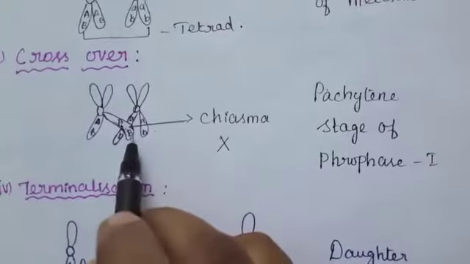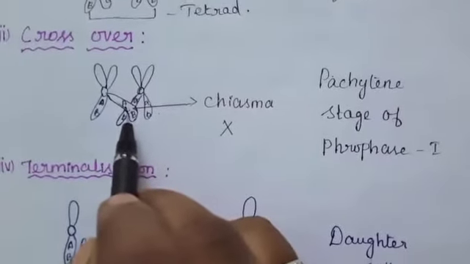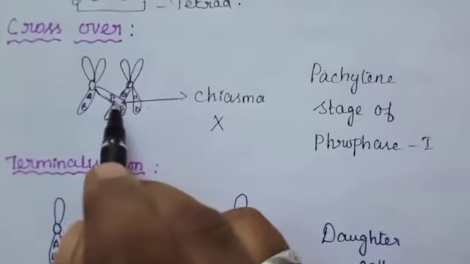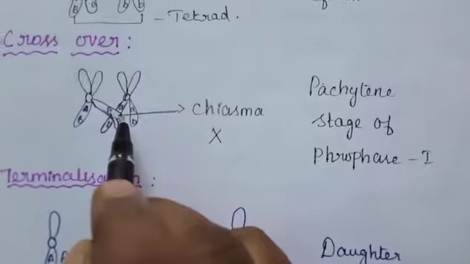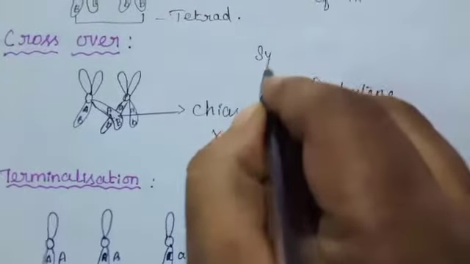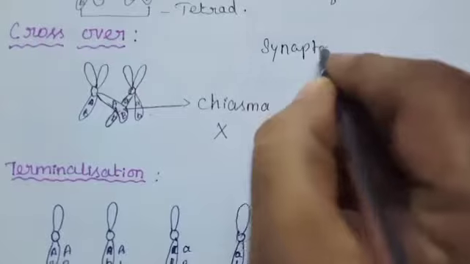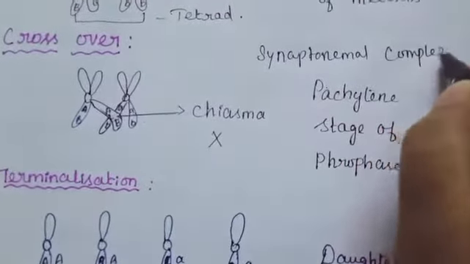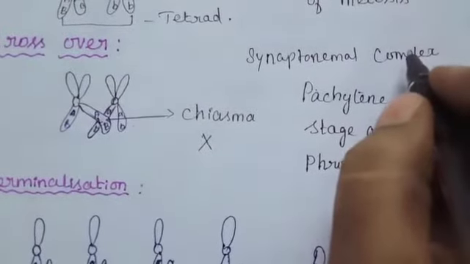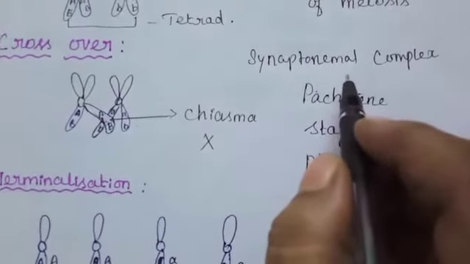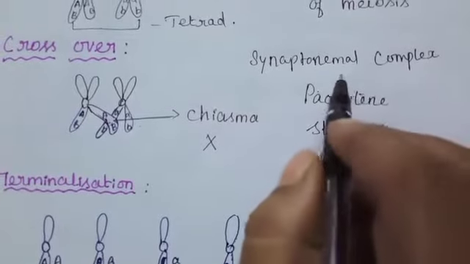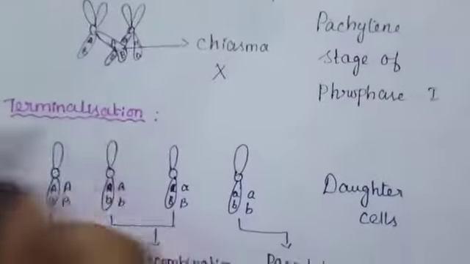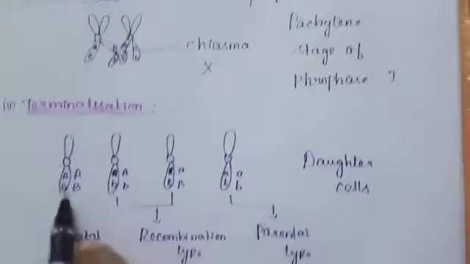Chiasma formation is facilitated by a highly organized structure of filaments called the synaptonemal complex. This synaptonemal complex is absent in some species, for example male Drosophila. So in male Drosophila, crossing over does not take place. Next, terminalization.